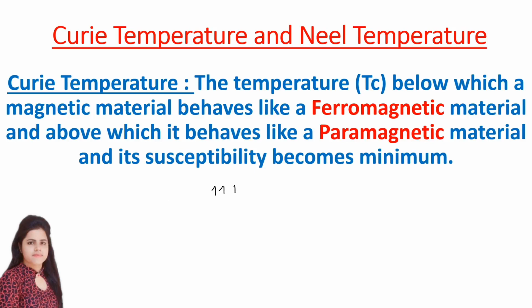Ferromagnetic substance means their magnetic moments are in an ordered state. Ordered means they are in one direction, or they are aligned. But if you cross this Tc, or Curie point, or Curie temperature, now they are becoming disordered. Now their magnetic moments can be in any direction. Okay, so this is called disordered state. So this is the meaning of how ferromagnetic substances change into paramagnetic substances if you are increasing the temperature, right? Then they are saying susceptibility is becoming minimum.